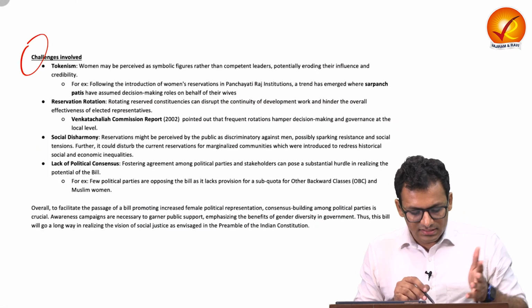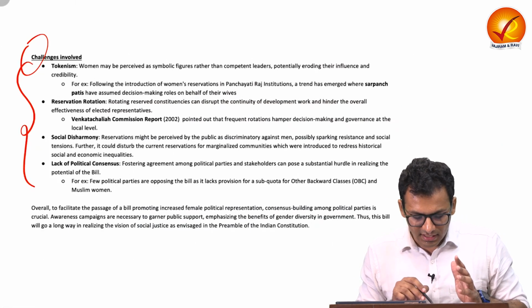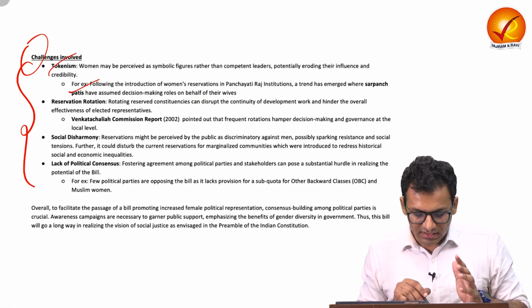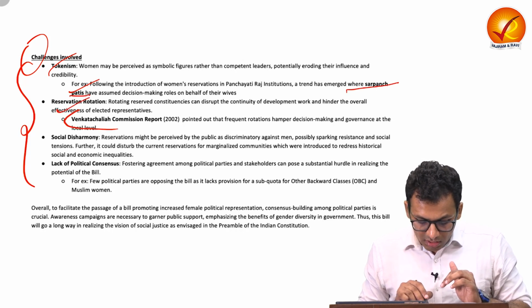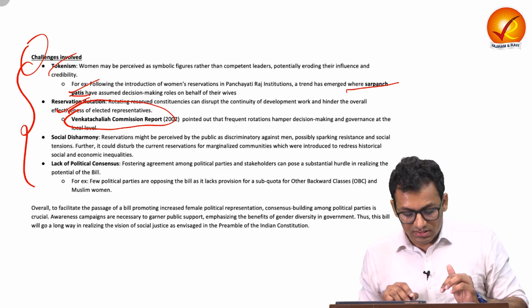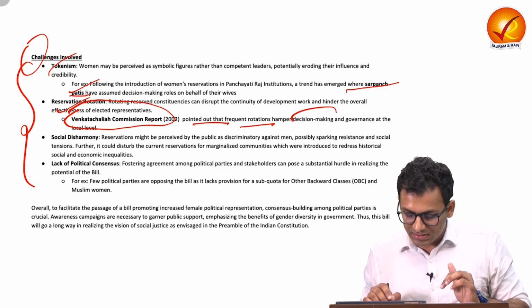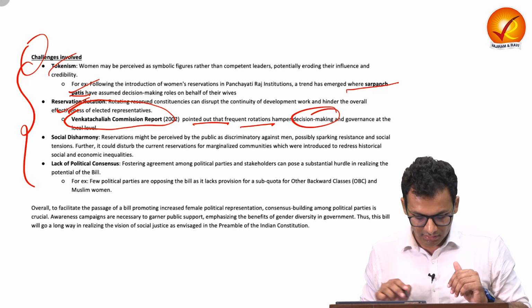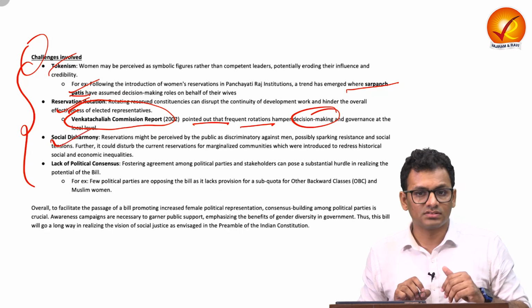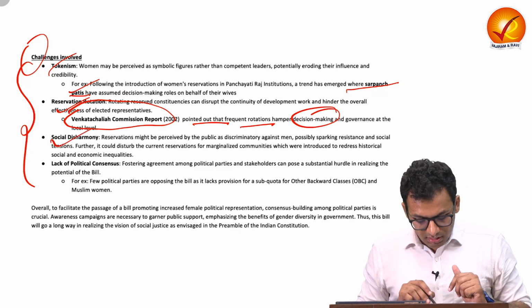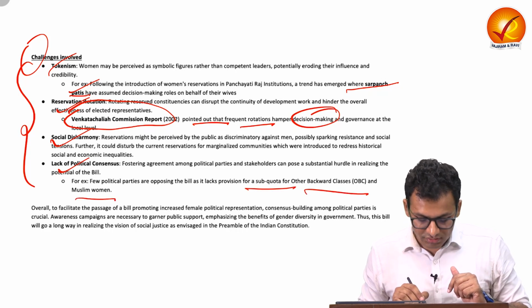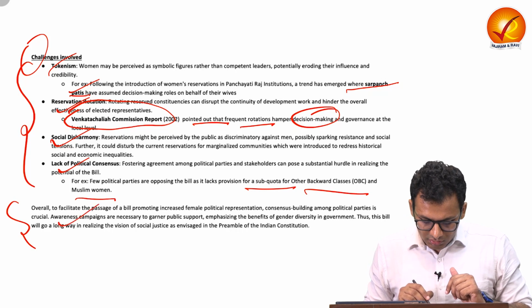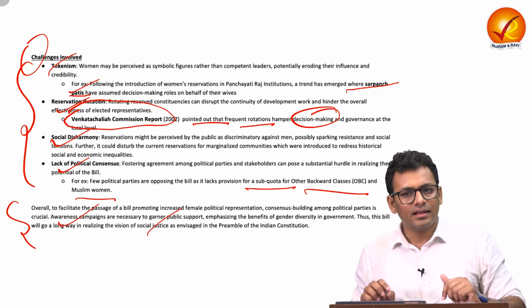You can talk about challenges, add multiple points like tokenism, and give justification through examples like Sarpanch Pati, reservation rotation. You can talk about different committees which have pointed out that frequent rotation hampers decision making and stability of the government. You can talk about social disharmony. You can also talk about political consensus, like sub quota for OBC and Muslim women. And at the end, you can talk about the way forward and so on.